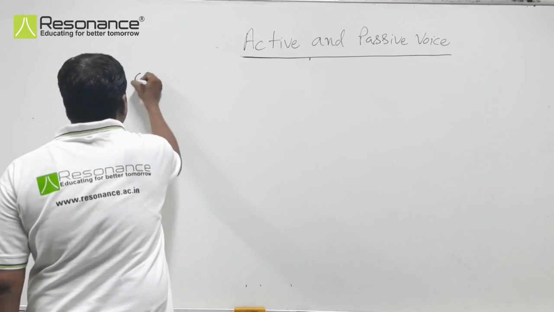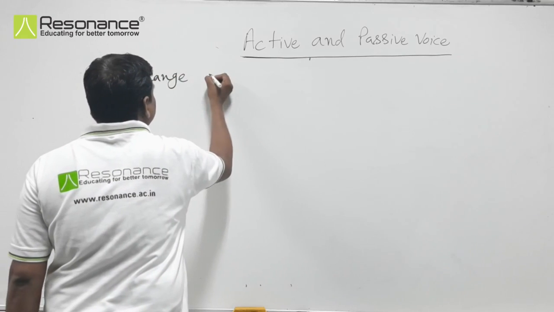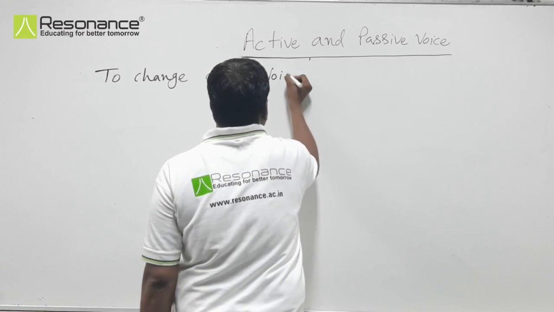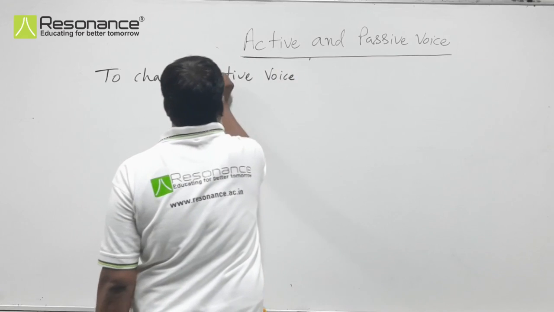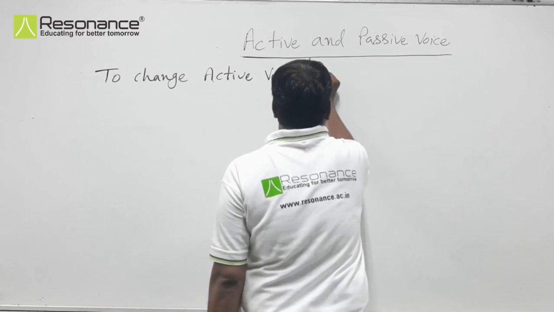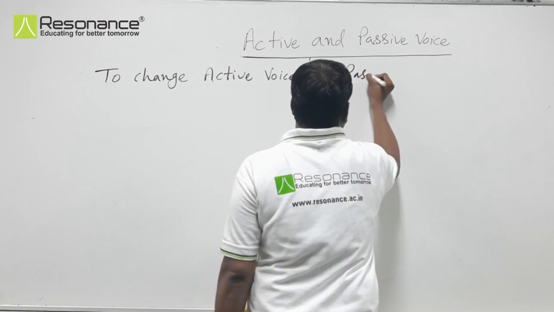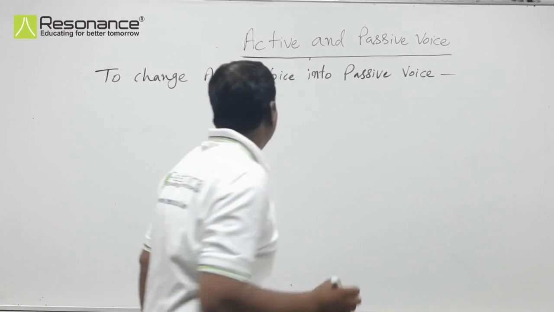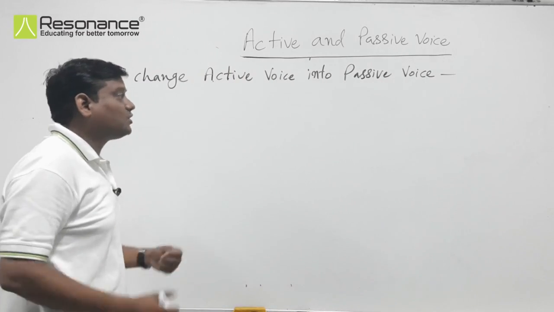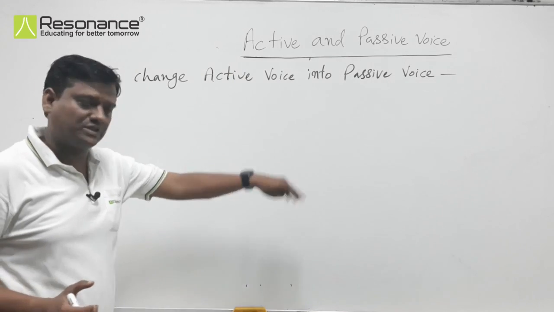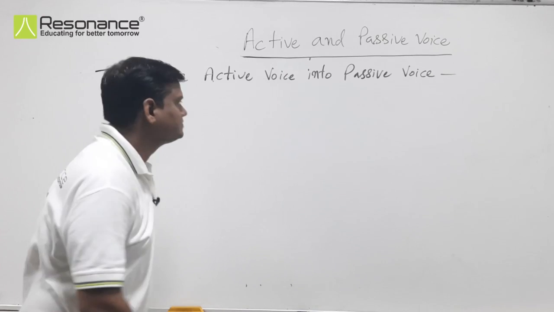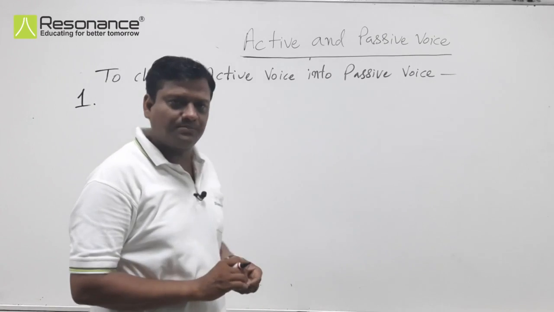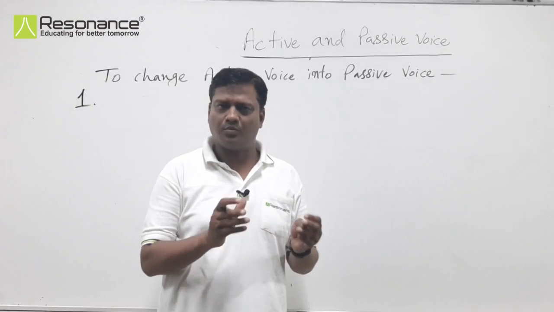To change active voice into passive voice, we are going to discuss some rules. Number one: we have a subject and an object in active voice.